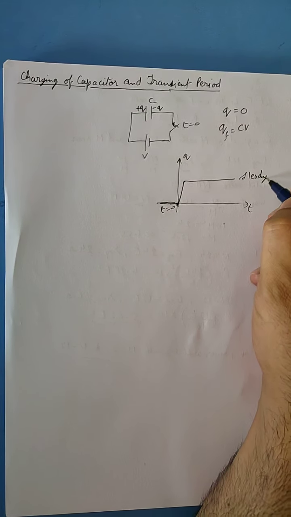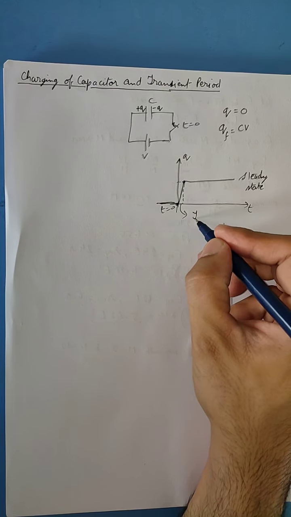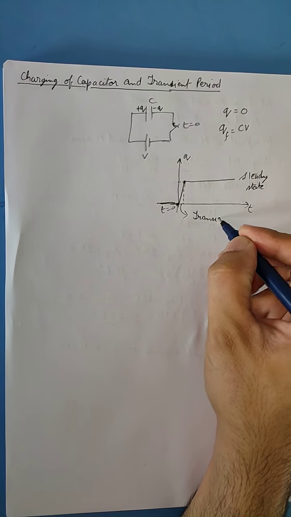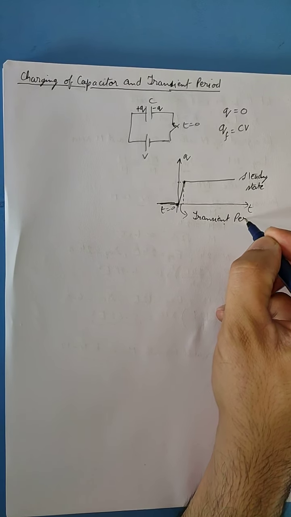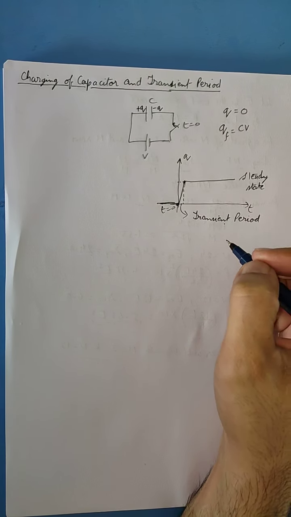This duration in which the capacitor is charged is called the transient period. So when only the capacitor is attached to the battery, the transient period, the time to get charged, is very small to achieve the full charge in the capacitor.